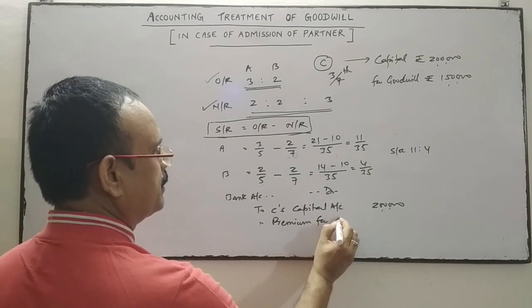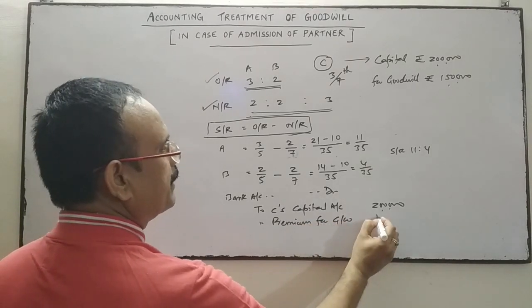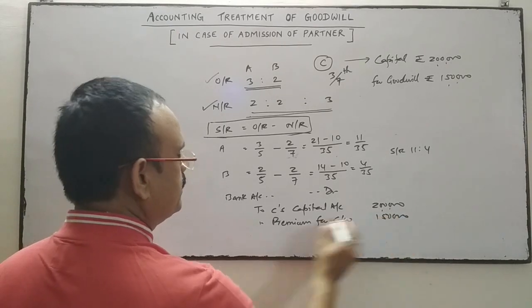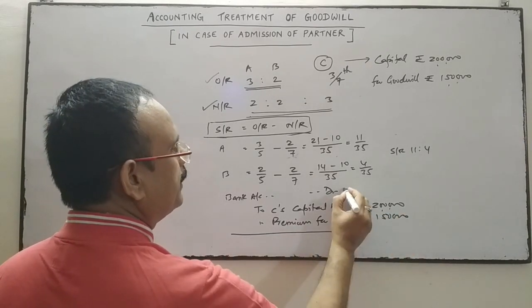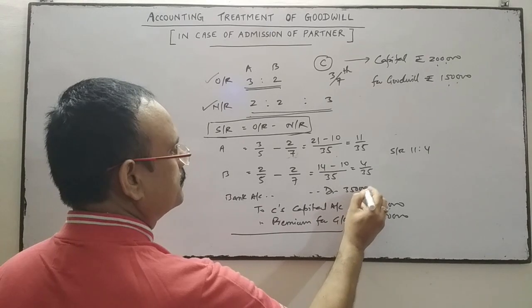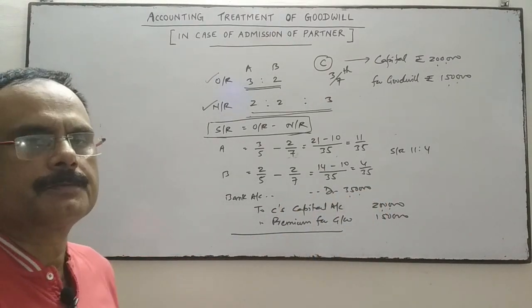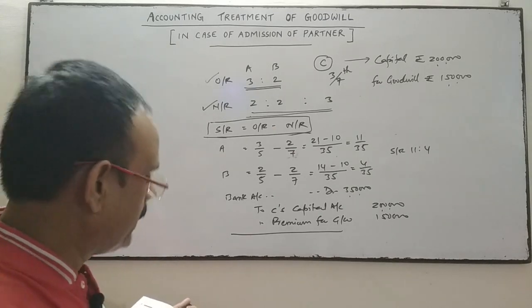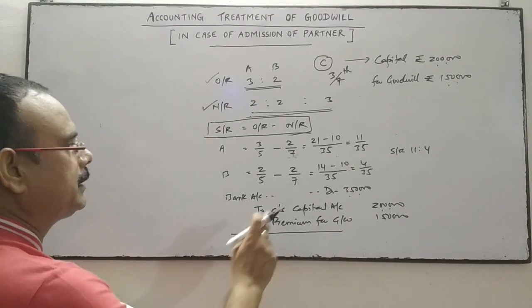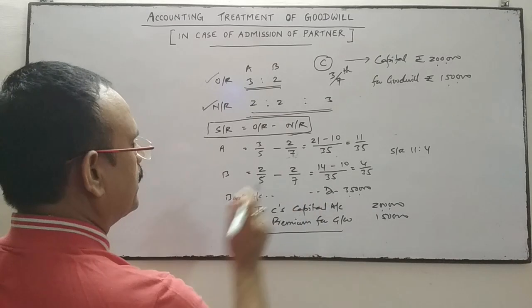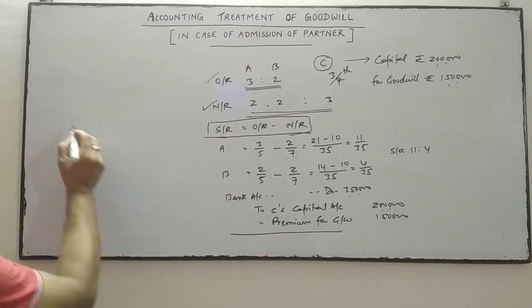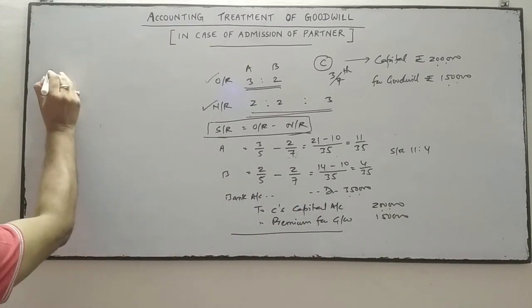So in total he has given 3,50,000 to the firm: 2 lakh for capital and 1,50,000 for goodwill.